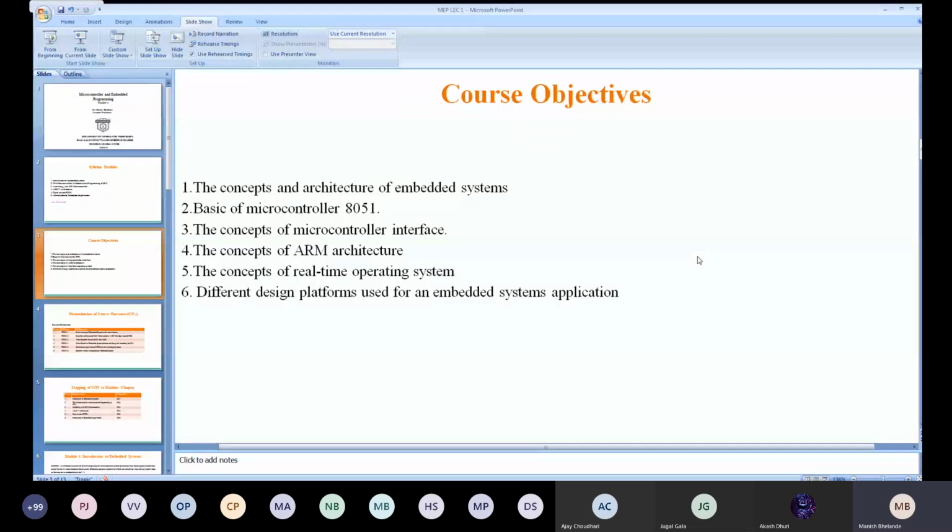These are the newer processors that are being used. The basic microcontroller is the 8051. Then next is the concept of microcontroller interfacing, meaning how we are going to interface with the microcontroller: what kind of hardware, what kind of programming, and what kind of instructions are required for the interfacing. Now the fourth one is the concept of ARM architecture. Again, you are going to see what kind of architecture it has: the ARM architecture, its detailed block diagram, the kinds of instructions, the various memory formats used, and some basic programs in ARM, how the programming can be done.